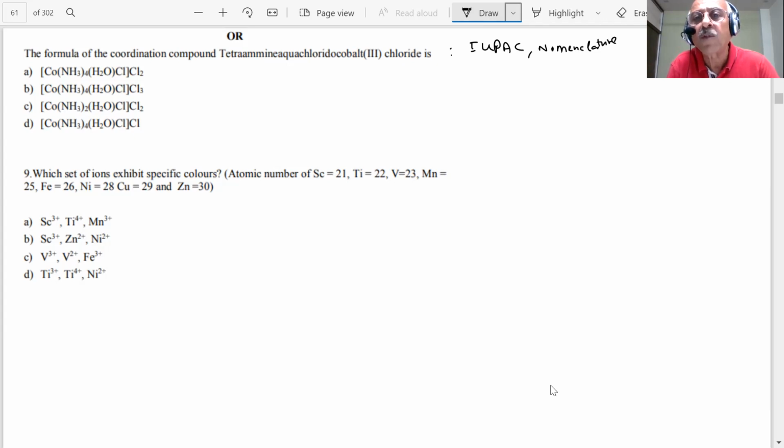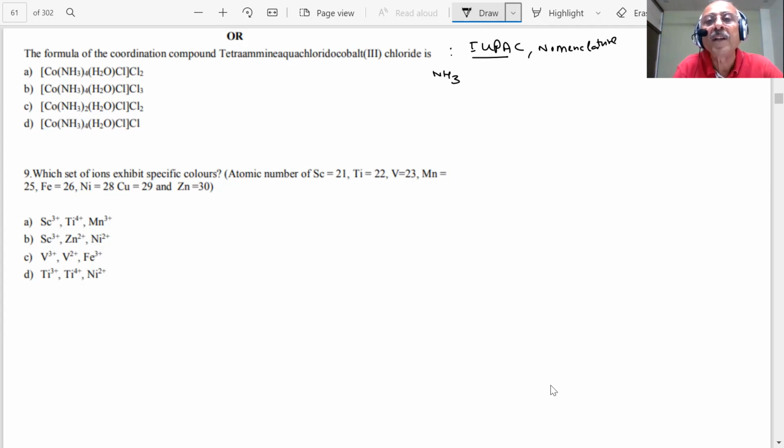There are rules by which we give the IUPAC names or write the formulas, and we must know what these rules are. If we are not thorough about the rules, then we cannot answer the question. So before I see the answer, I can try to make an attempt to write the answer. You can see that this is tetraamine, NH3.